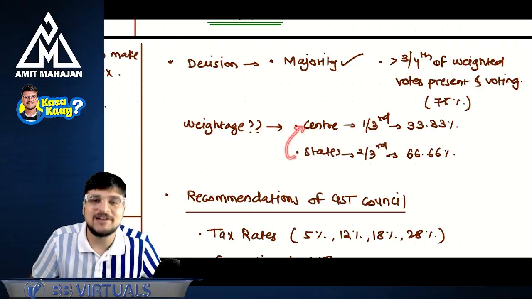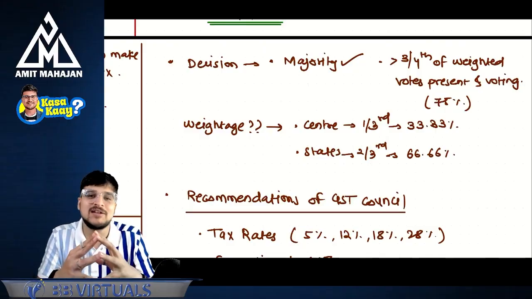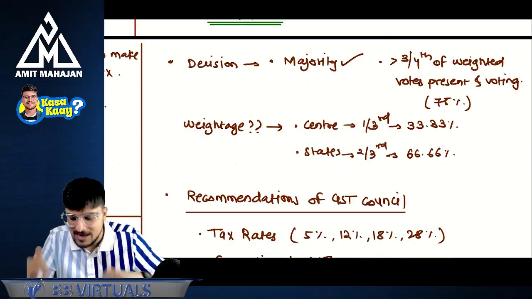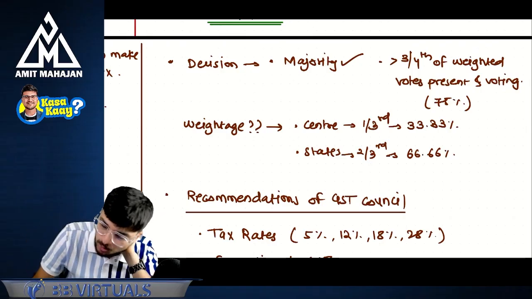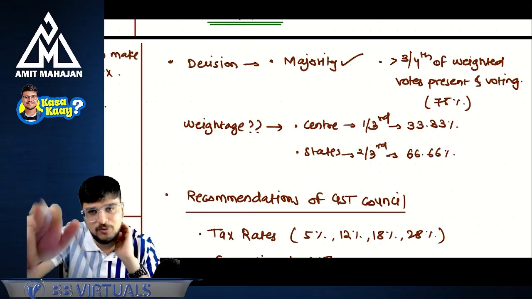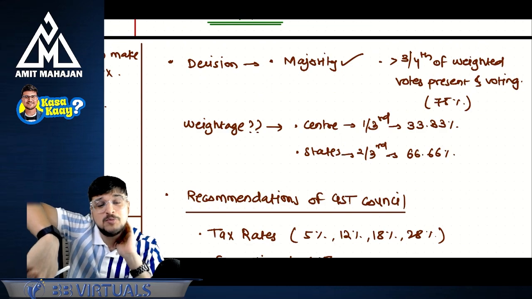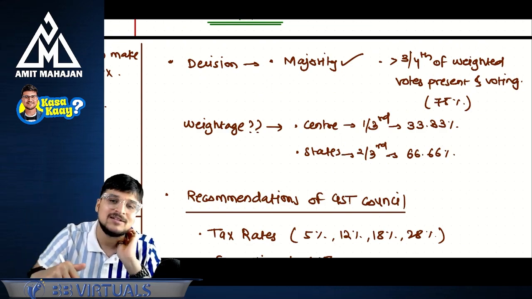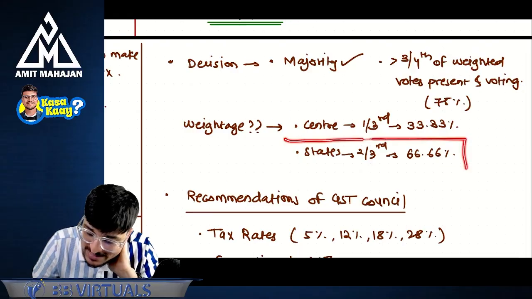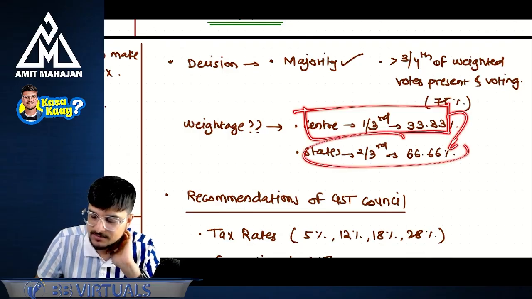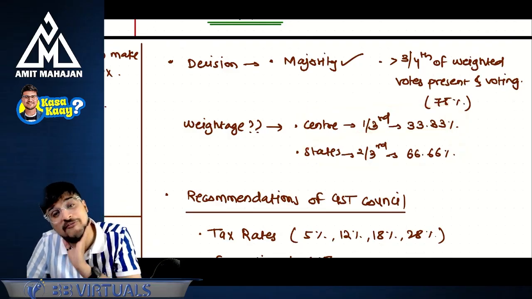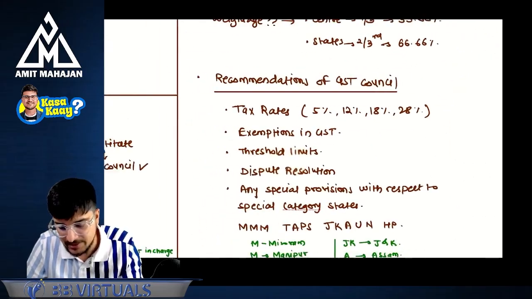They have to ask the center. And that's why it is a combination of center and state. Center should also say yes, and state also should say yes. So if all the states say yes, it is only 66.66%. You can't make a law, you have to ask the center. And if the center wants to make a law, they can't make a law because they have to ask the state. Understanding? So this is a very well thought out point which is inserted.